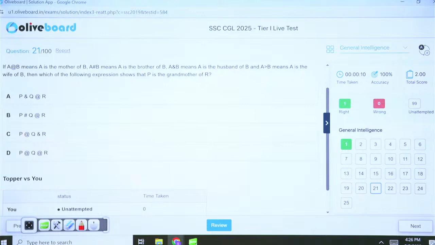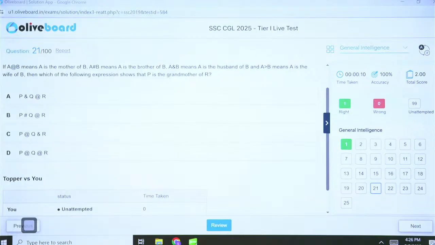P should be the grandmother of R. P has to be the grandmother of R. Now, if you observe the expressions, P will not be a male. Do we have male answers here?